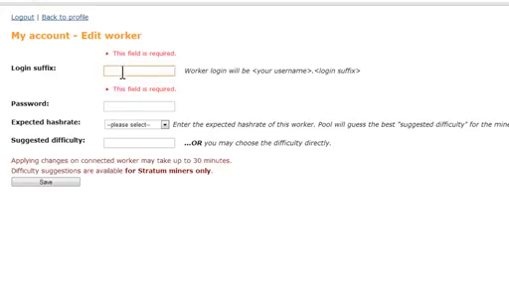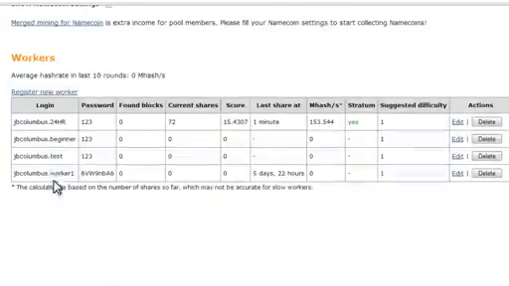And we're going to give this worker a name. It can be anything that you want. I'll just type in beginner. I'm going to give it a password. I suggest just something simple. 123 will work. Leave everything else the same. Click on save. And you'll see here that it will create your worker.